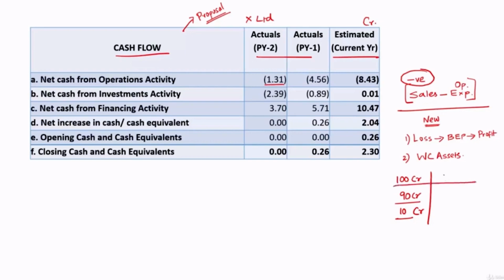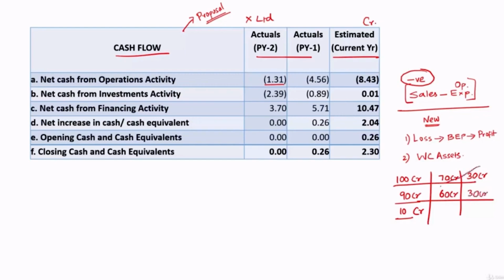Out of 100 crore sales, let's say 70 crore is on credit. It means they have generated cash of only 30 crore. Out of 90 crore expenses, they have already paid, let's say they have already paid 60 crore. Okay, it means what is yet to be paid is only balance 30 crore.